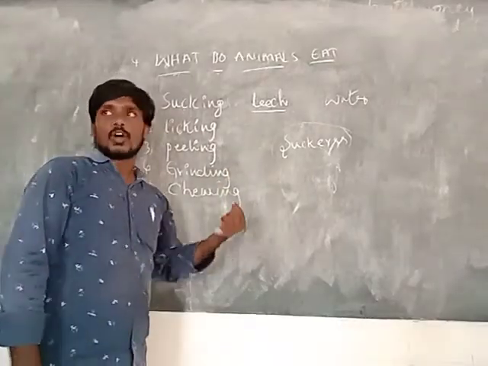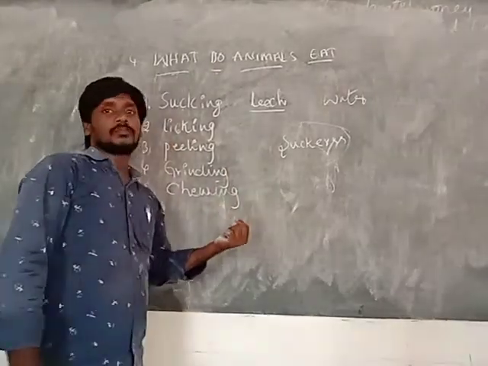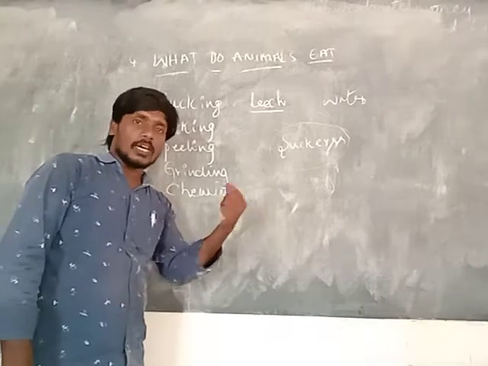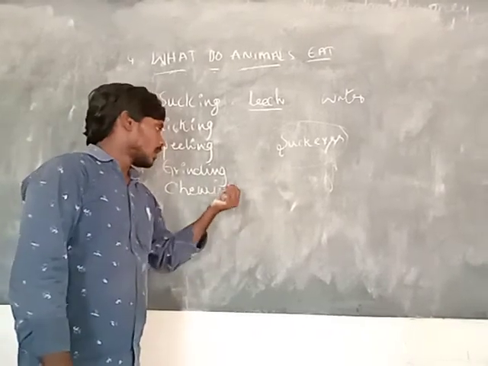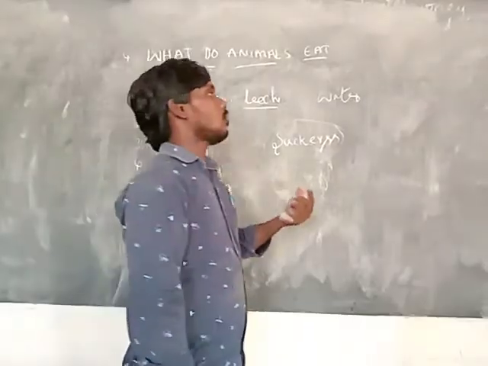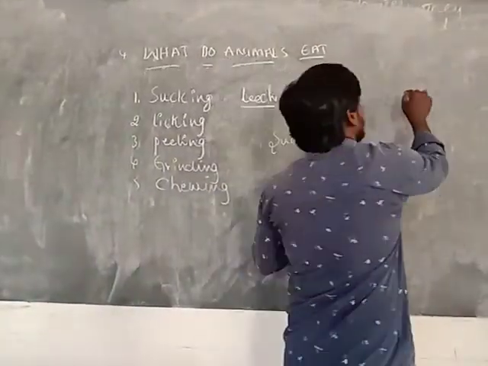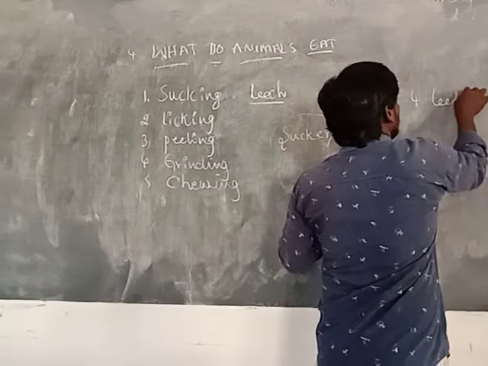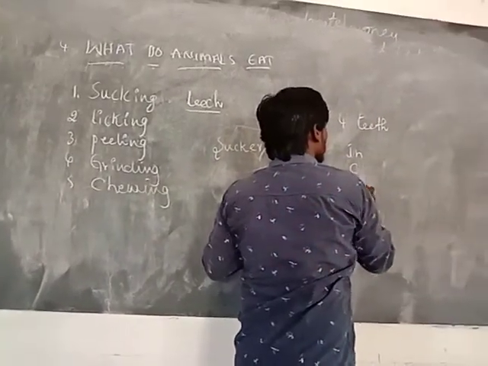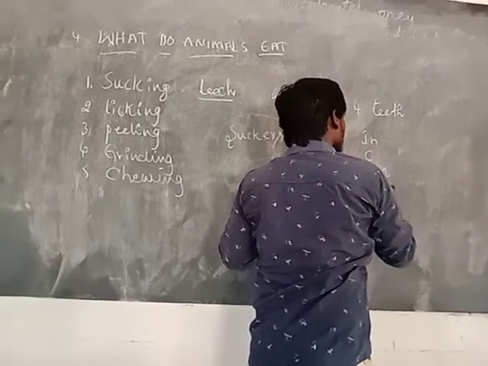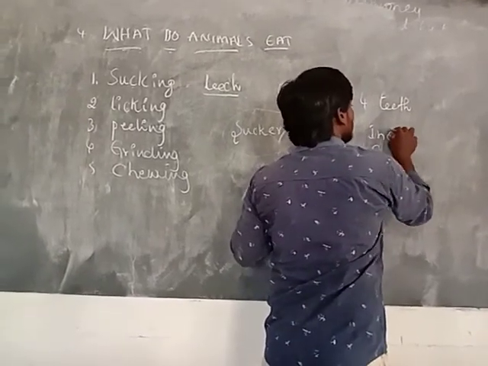You already know about grinding and chewing; you learned it in the previous class, in fifth class. In our mouth we have four types of teeth: incisors, canines, premolars and molars.